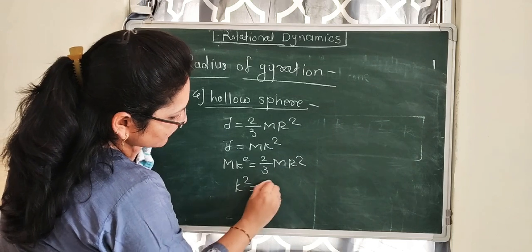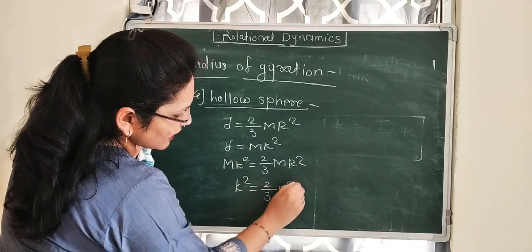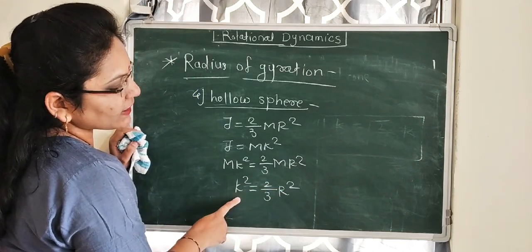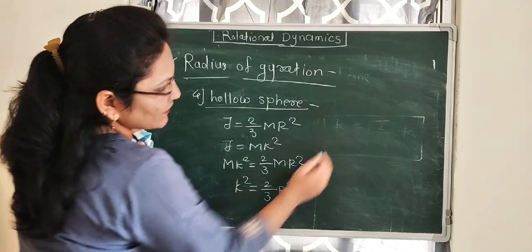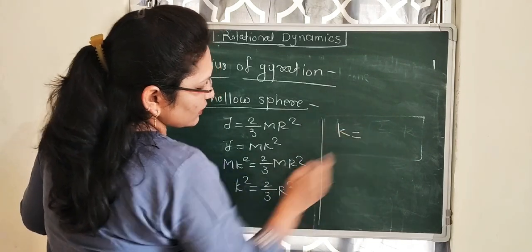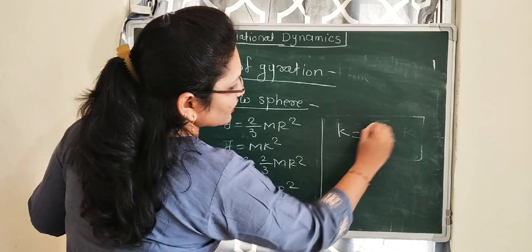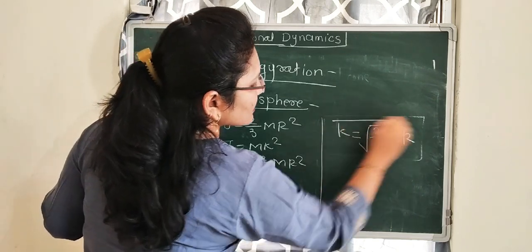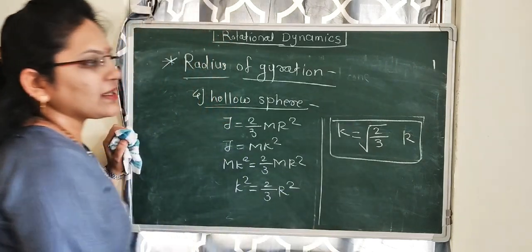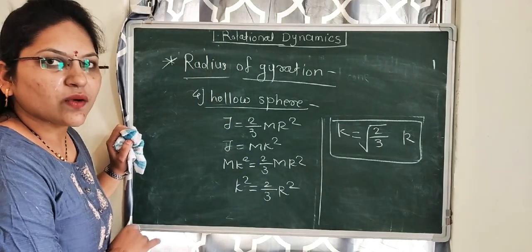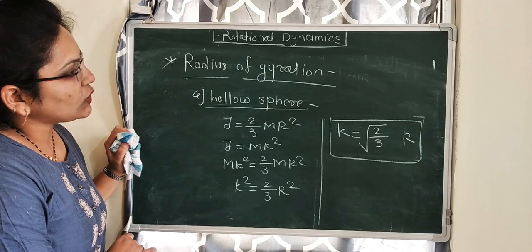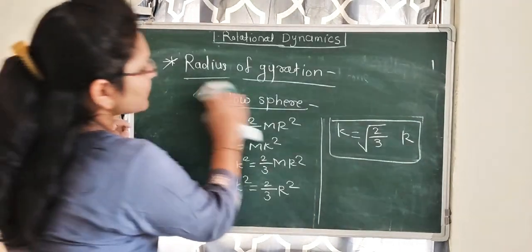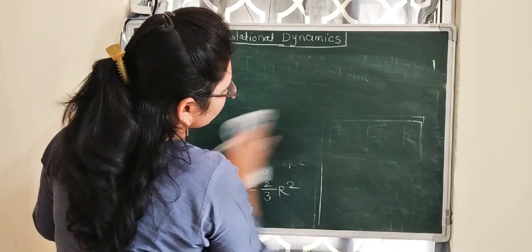Then we get k square equal to 2 by 3 r square. By taking the square root on both sides, we get k equal to root 2 by 3 r. It is the radius of gyration for the hollow sphere.